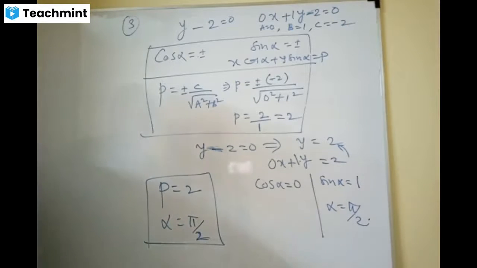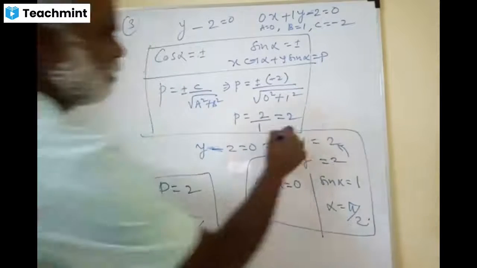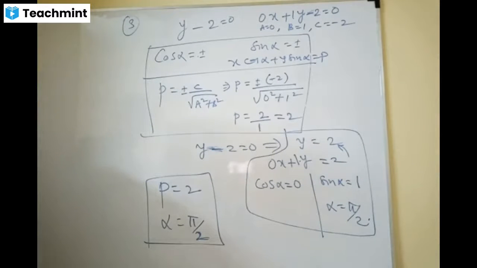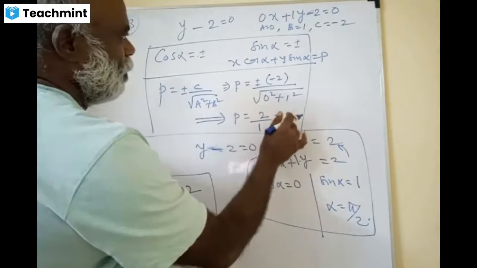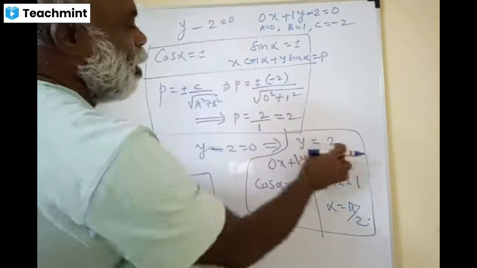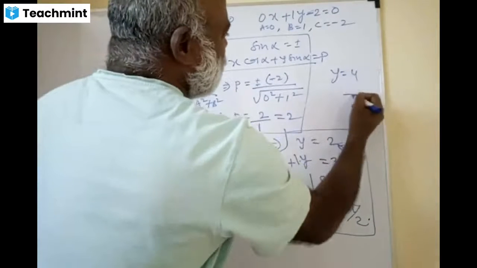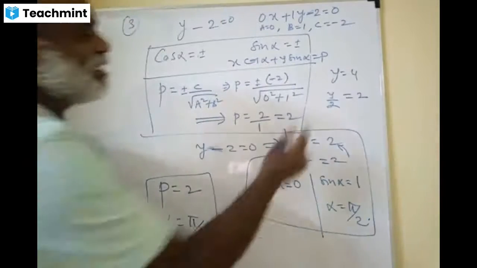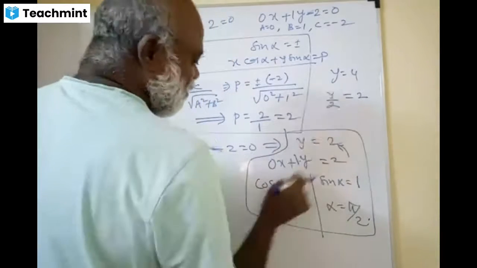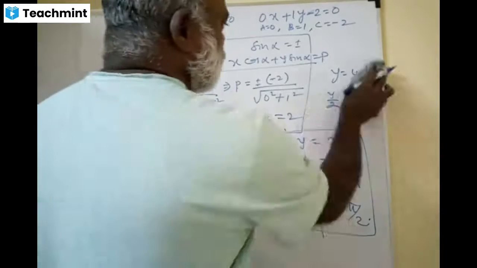Right, wonderful. How beautiful this question is. This is what we are doing. Wow, very nice, right? So first you find out P. P is what? 2. Once P is 2, he has given y is 2. If y is given as 4, then you should take 2 here, then y by 2 equal to 2. Then sin alpha is 1 by 2 and cos alpha is 0.